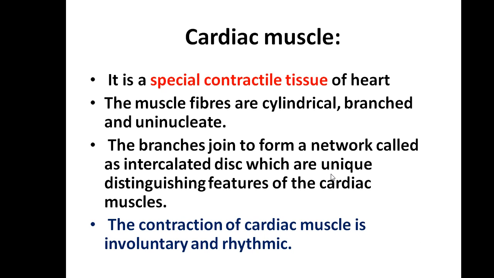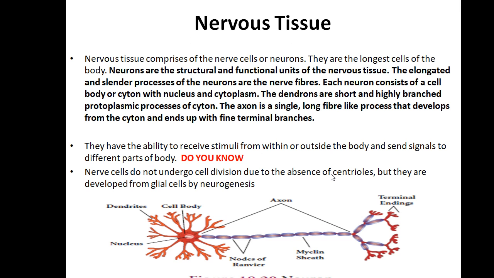Finally, cardiac muscle is a special contractile tissue present in the heart. Muscle fibers are cylindrical, branched and uninucleate. The branches are joined to form a network called intercalated discs, which are the unique distinguishing feature of cardiac muscle. You can easily observe cardiac muscle with the help of the intercalated disc. The contraction of the cardiac muscle is involuntary and rhythmic.